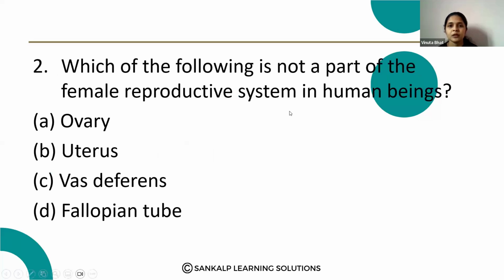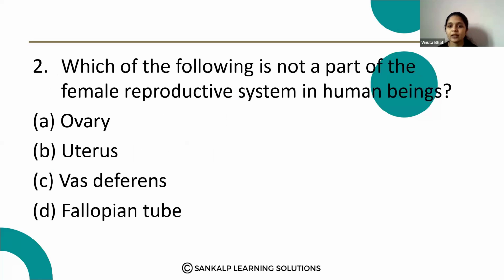Next question. Which of the following is not a part of the female reproductive system in human beings? Option A, ovary. Option B, uterus. Option C, vas deferens. And option D, fallopian tube.